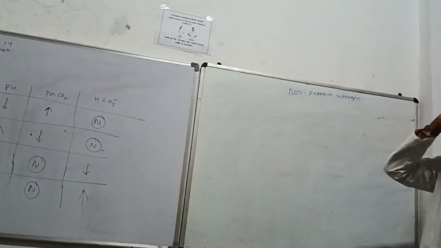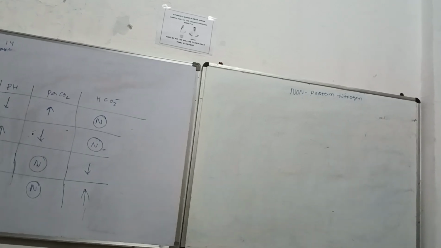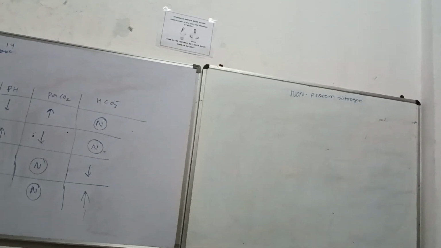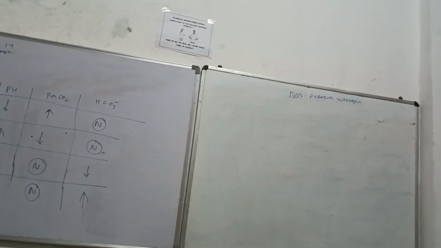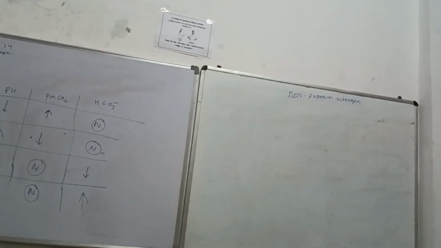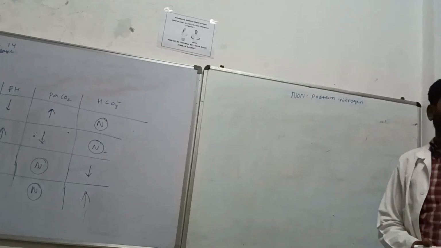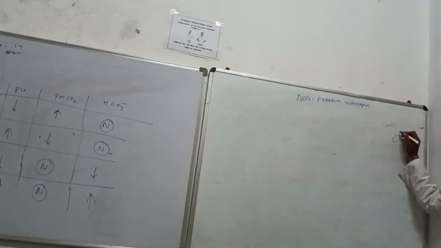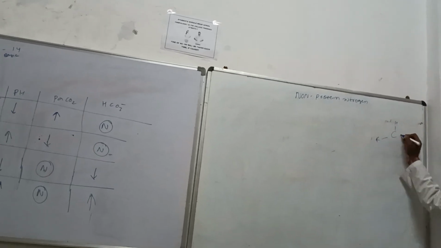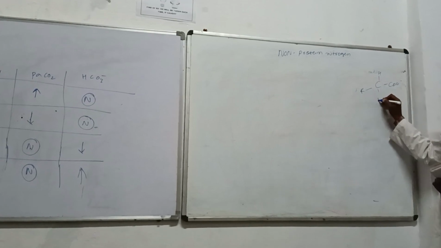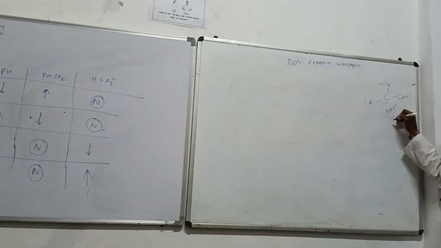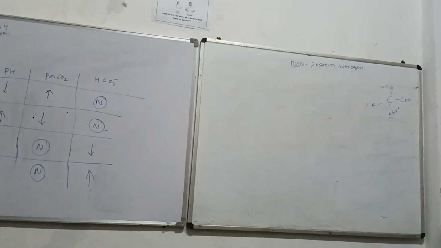ठीक है, non-protein nitrogen. Generally, whenever we are discussing the protein, one end will be the amino end, which will have the nitrogen in it. जैसे अगर एक प्रोटीन का स्ट्रक्चर देखें, तो एक एंड उसका कार्बोक्सिल एंड रहता है, दूसरा एंड उसका amine end रहता है. So it is going to have the nitrogen in it.